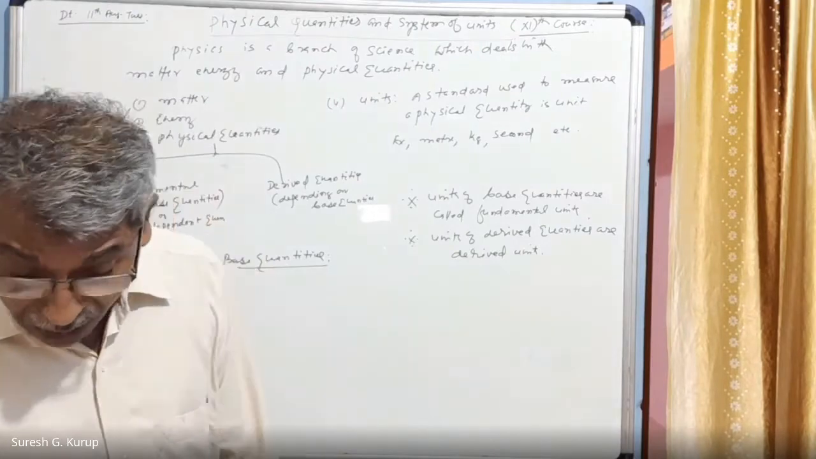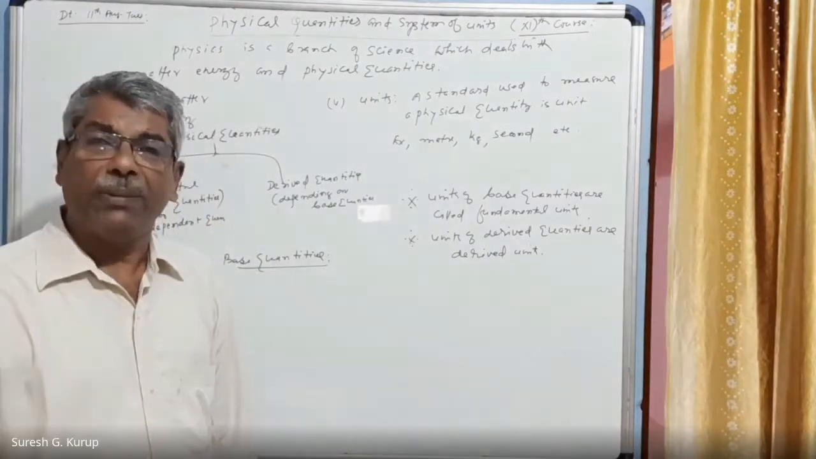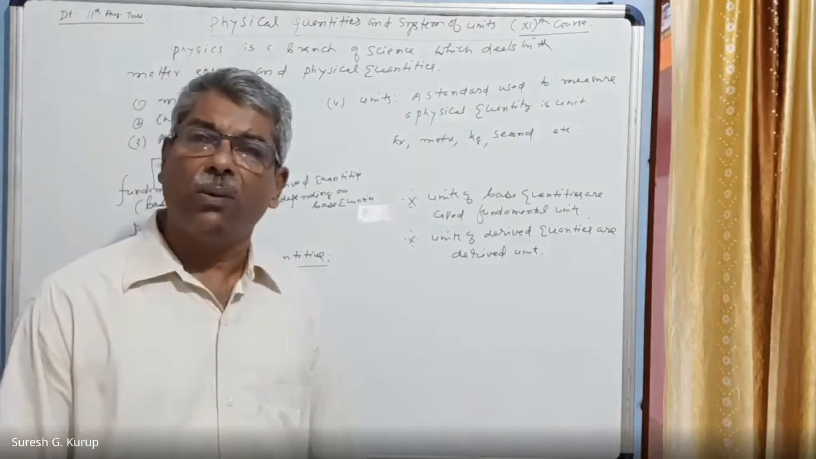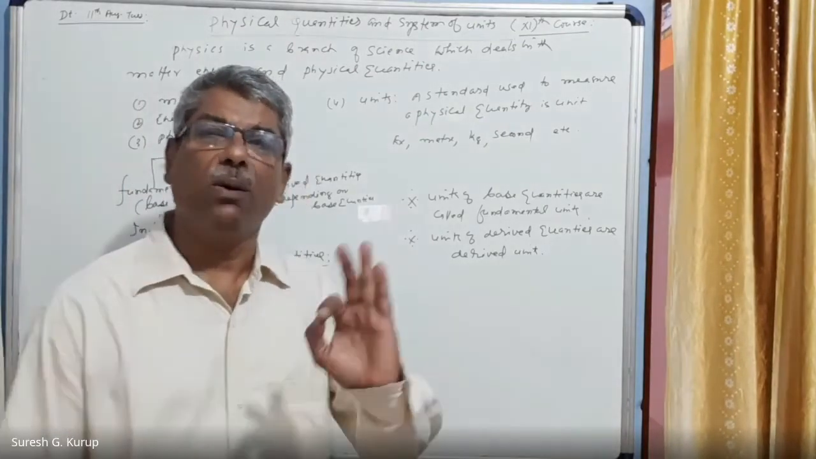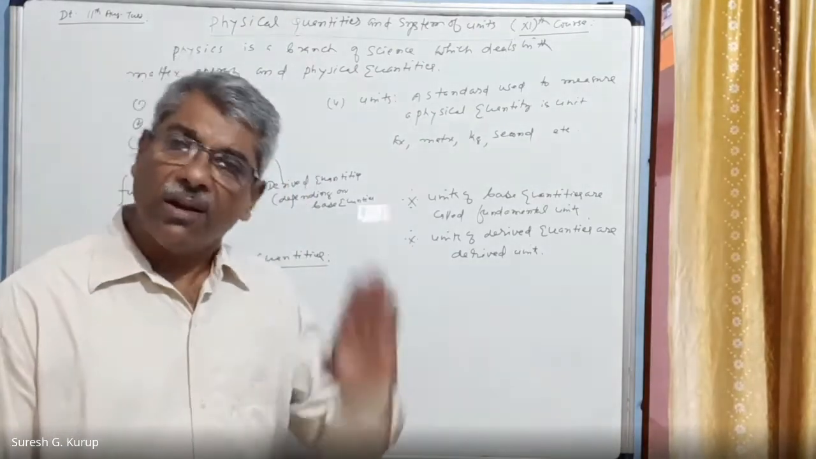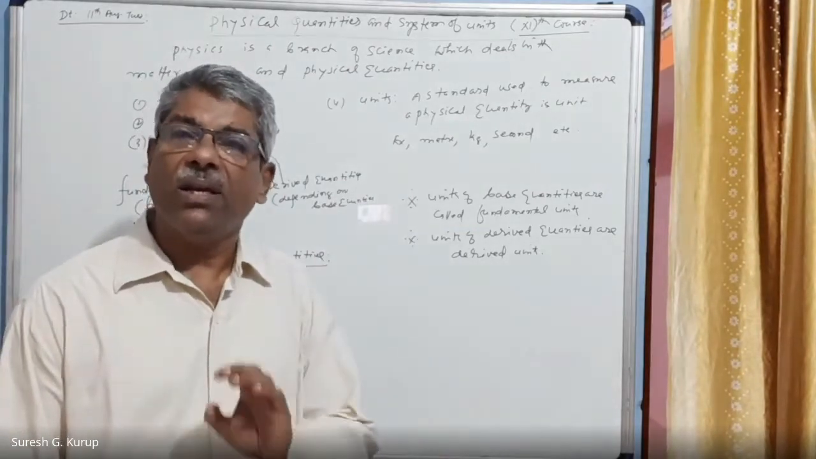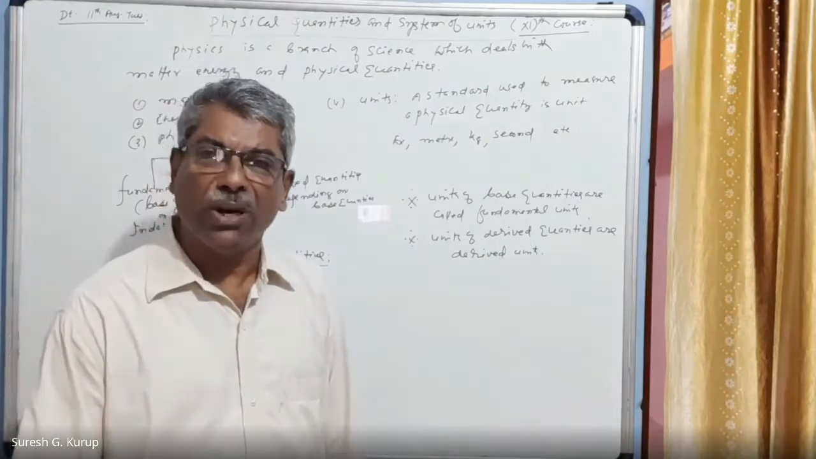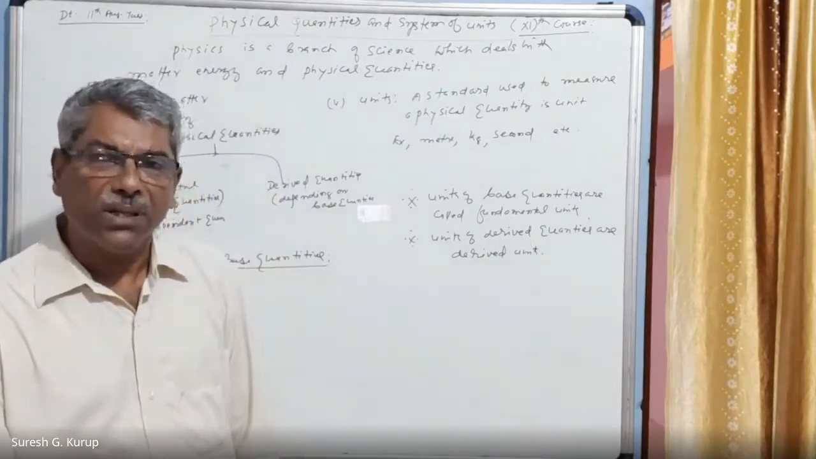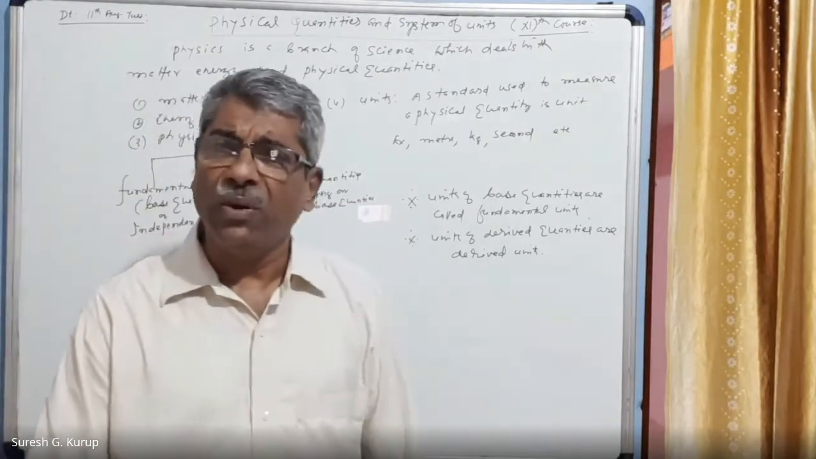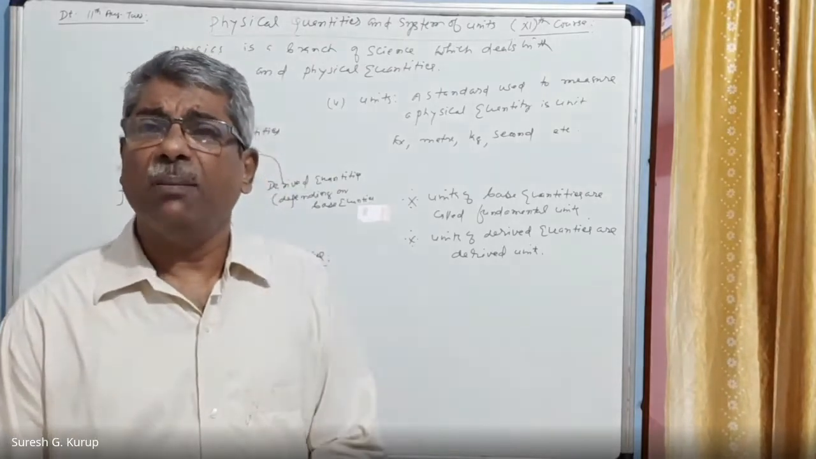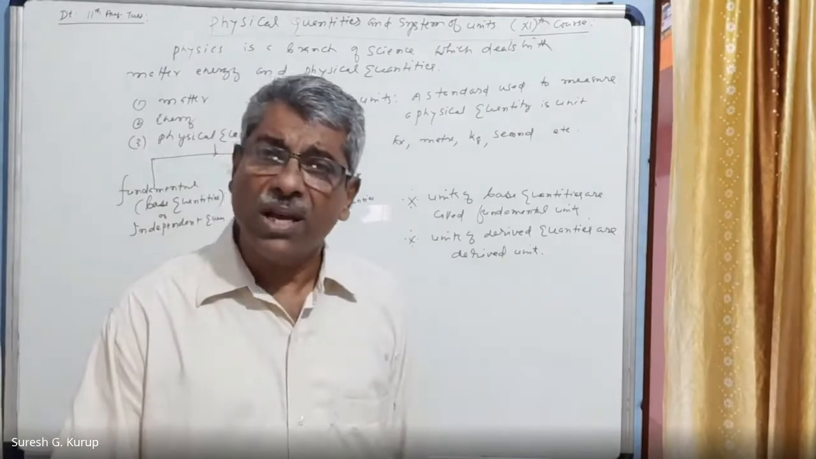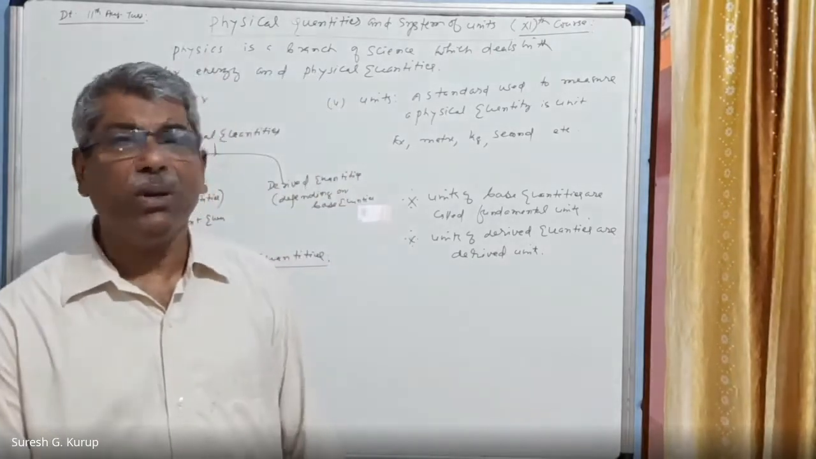So physical quantities are of two types. One is called fundamental quantities, the other is called derived quantities. Fundamental quantities can also be called base quantities. In the earlier days, we had only three base quantities, what are called fundamental quantities. They are length, mass, and time. Almost all the calculations we could do using these basic quantities. Their units are called fundamental units.